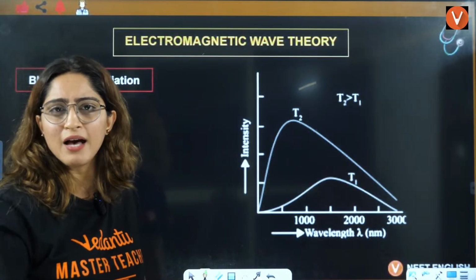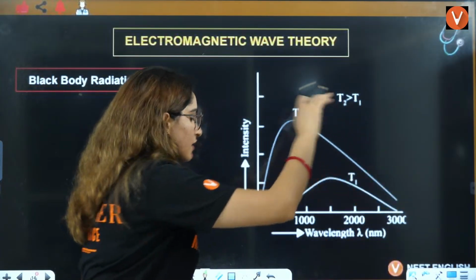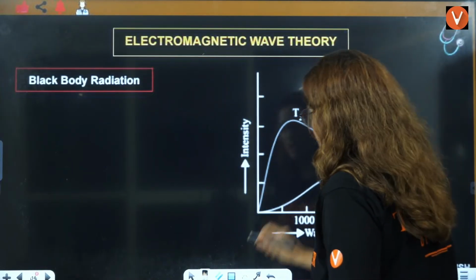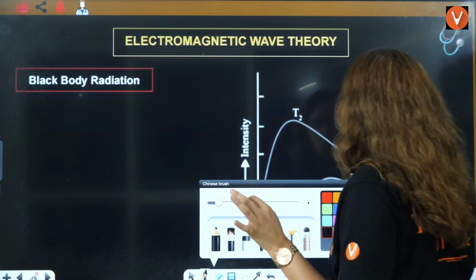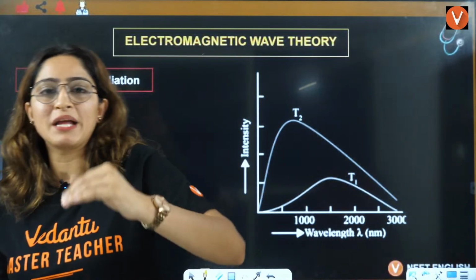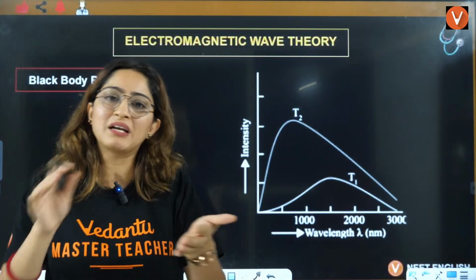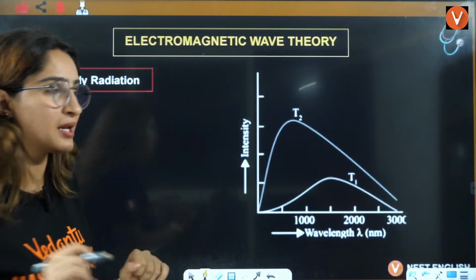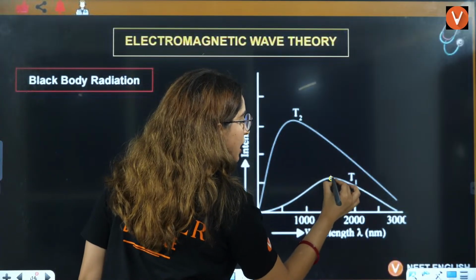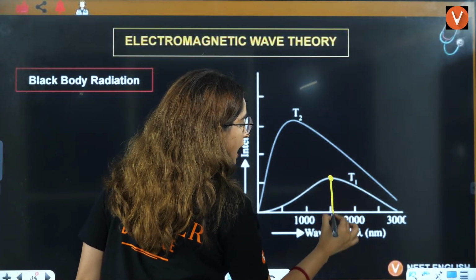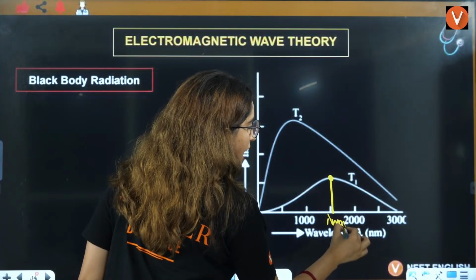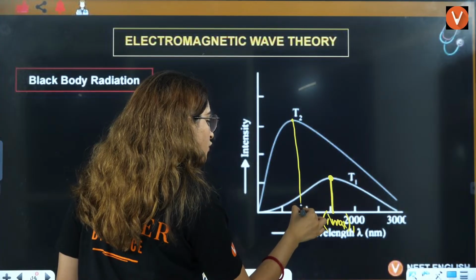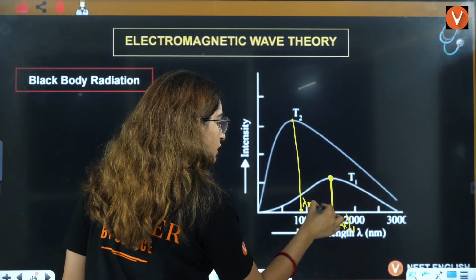A simple question will be asked here. They will say this is the graph, and they will hide this part. Now they will ask you to tell whether temperature T1 is greater than T2, less than T2, equal to T2, or you can't determine that. So we know that lambda maximum is here. This is lambda max for temperature T1. This is lambda max for temperature T2.